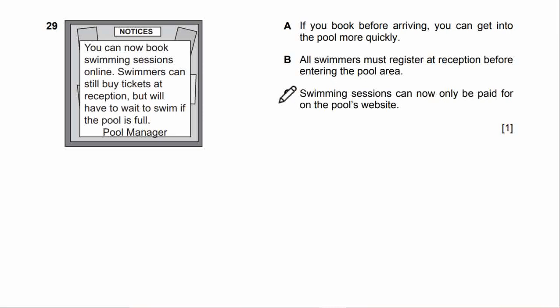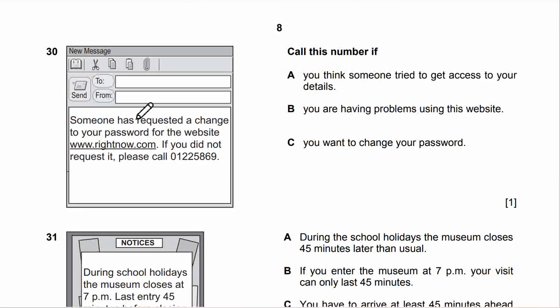The correct answer will be, you can now book swimming sessions online. Swimmers can still buy tickets at reception, but will have to wait to swim if the pool is full. So the correct will be A. If you book before arriving online, then you can get in more quickly, no need to wait. Alright, number 30 is to somebody from somebody.